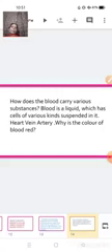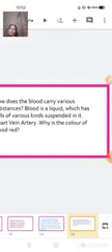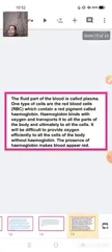Now, how does the blood carry various substances? Blood is a liquid which has cells of various kinds suspended in it, and we have the heart, which is called the pumping organ, and with it are connected the veins and the arteries. Now the question comes up, why does the blood appear to be red?